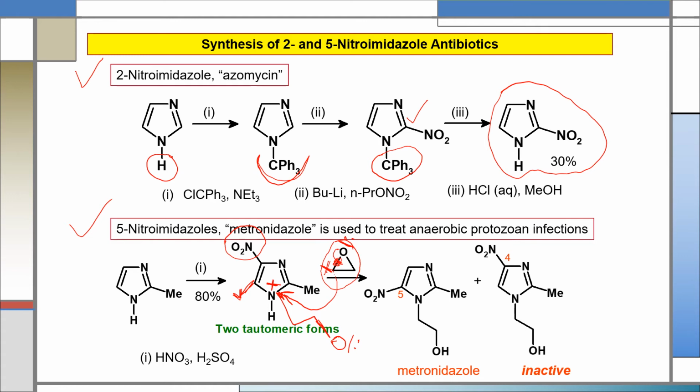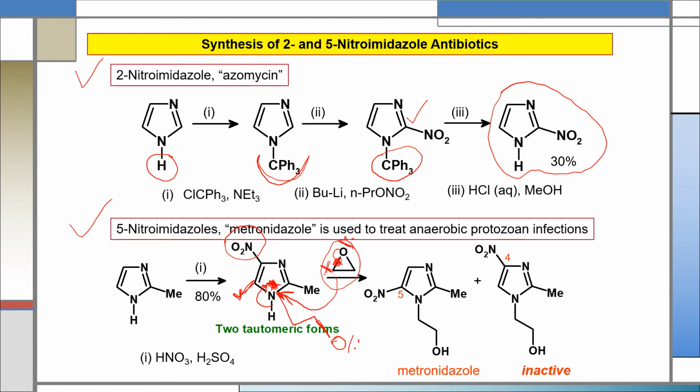So nitrogen tries to get its lone pair of electrons. That's why it withdraws the bonding electrons between nitrogen and hydrogen, and due to this withdrawal, nitrogen gets its lone pair of electrons and it has no positive charge.